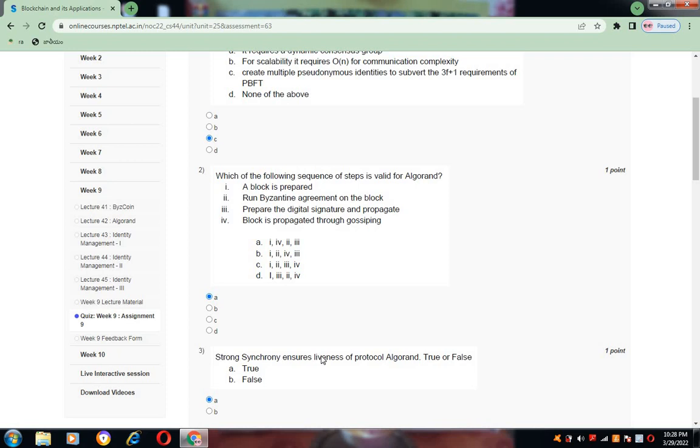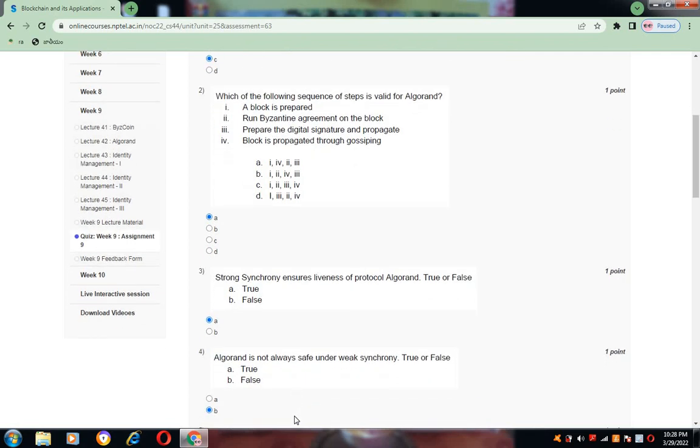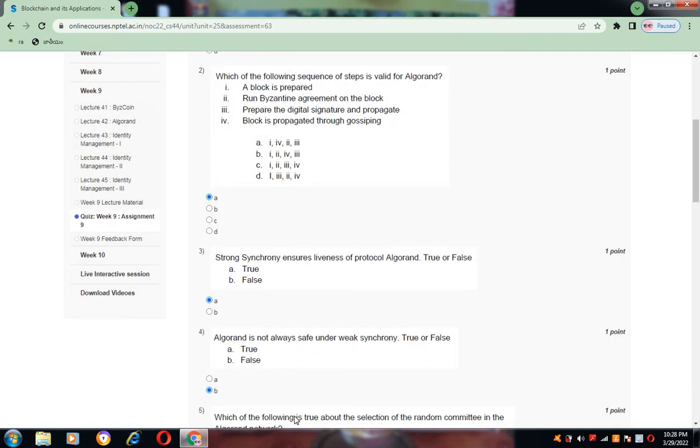Now coming to question number 3. Strong synchrony ensures liveness of protocol Algorand. Is it true or false? This is true. So the option I selected is A. And now coming to question number 4. Algorand is not always safe under weak synchrony. Is it true or false? The answer is B. That is false.